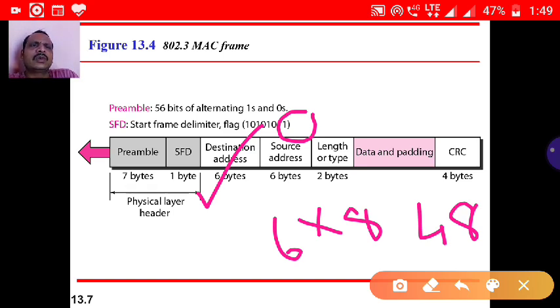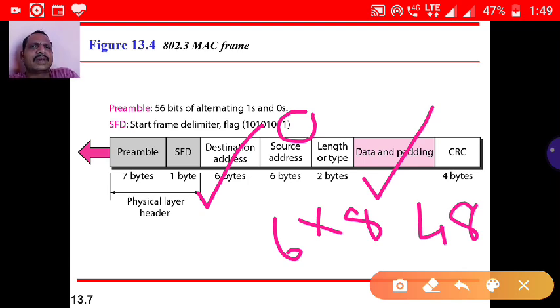Length or type is 2 bytes and indicates which type of data and which protocol it is related to. It specifies the upper layer protocol. The next field is data and padding. Usually every frame format has a header, payload, and trailer.